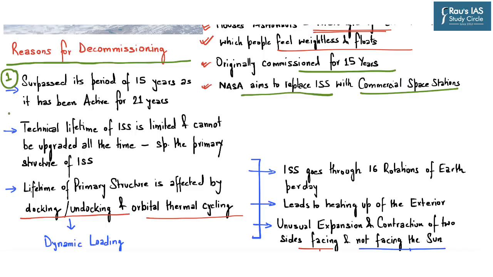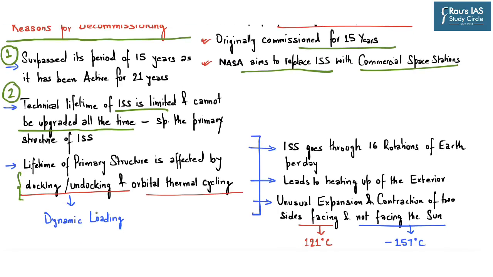And this has also impacted the technical lifetime of various components of the space station, including the primary structure of the International Space Station. So it says that the technical lifetime of ISS is limited and cannot be upgraded all the time. Further, the lifetime of the primary structure is affected by docking and undocking of spacecraft which carry the astronauts, which is referred to as dynamic loading, and also orbital thermal cycling.